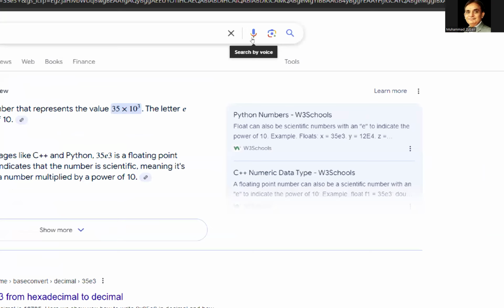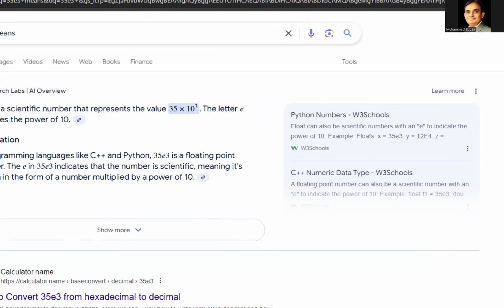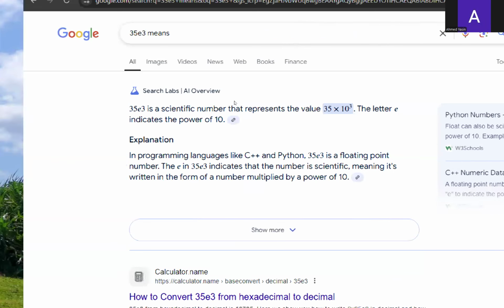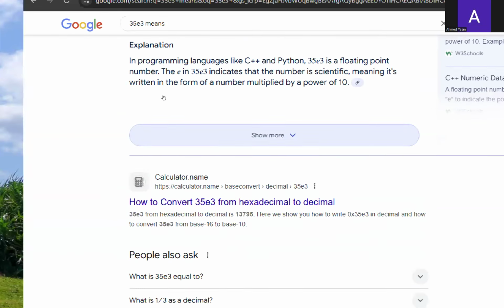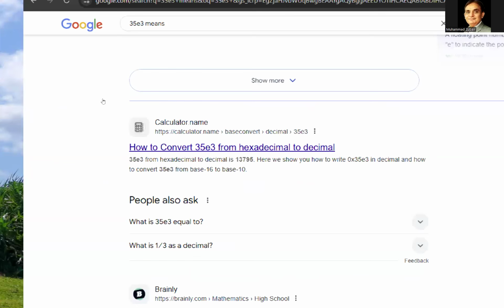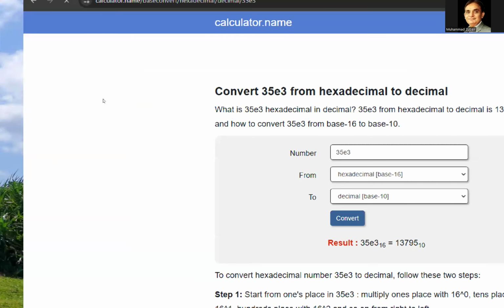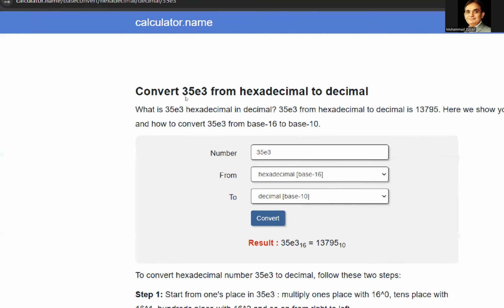So it means 35 multiplied by 10 raised to the power 3. Do you understand that? Wait, what did it mean? So that's what it means. You can convert this one like this.